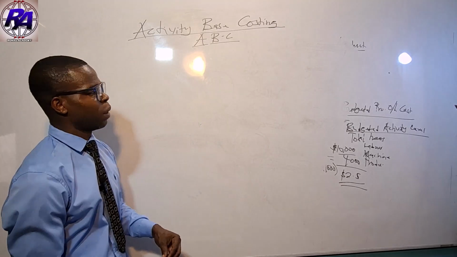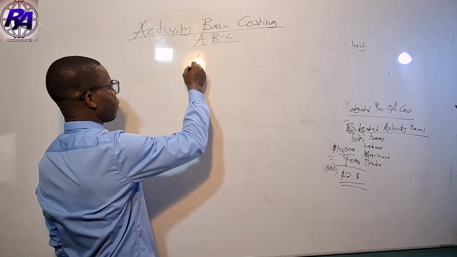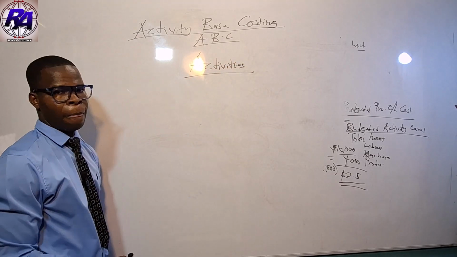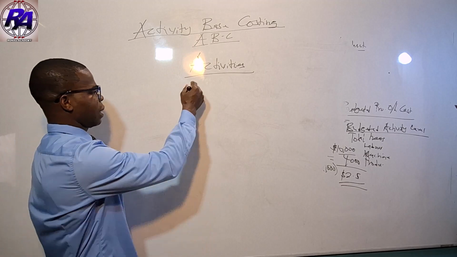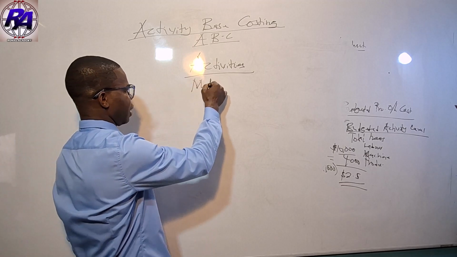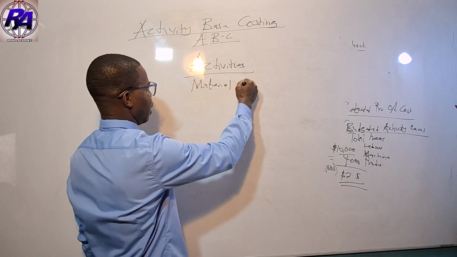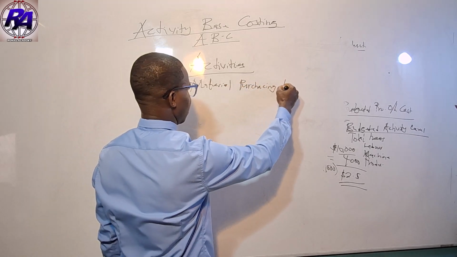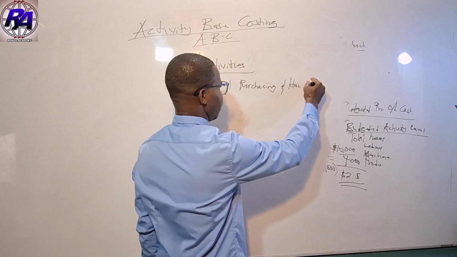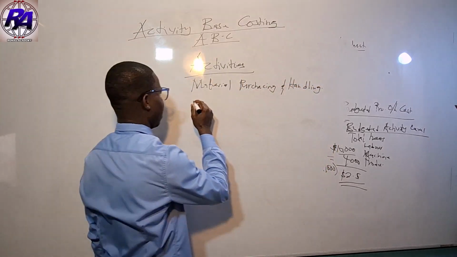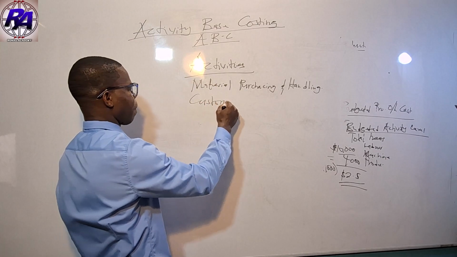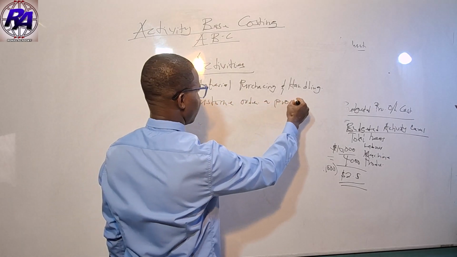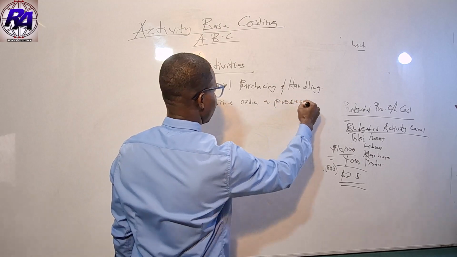If you come to a typical organization, they may have several activities. We can look at material purchasing and handling, which is one of the typical activities that goes in there. We can look at customer order and processing. They are all activities that an entity partakes in.